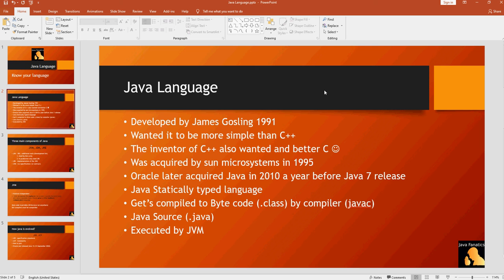So another thing that is important to mention is that, guys, Java is a statically typed language. So that means if you have a variable that has been declared as an int, it will always be an int. At runtime, there is no way that variable will change to something else, maybe to a string. In fact, you wouldn't even compile that program if that variable was changed somewhere in the code. The compiler wouldn't even allow you to do that.